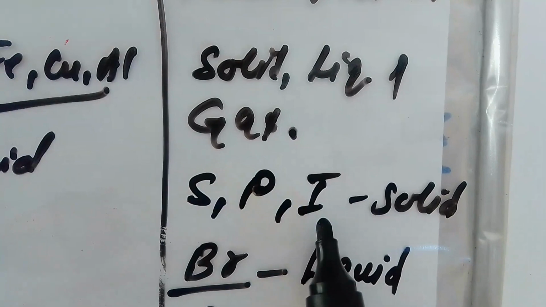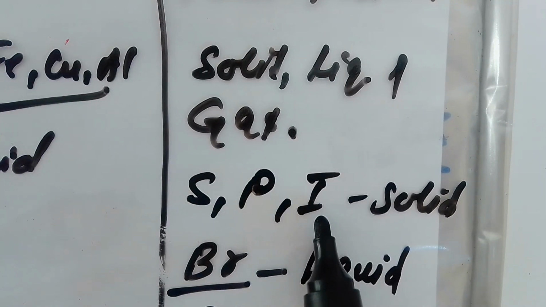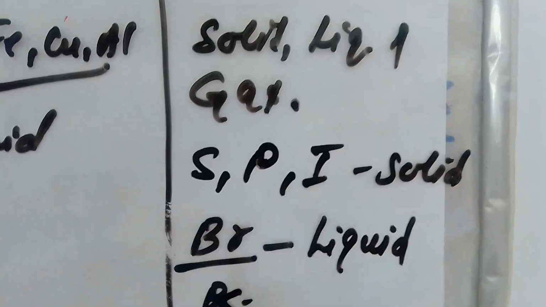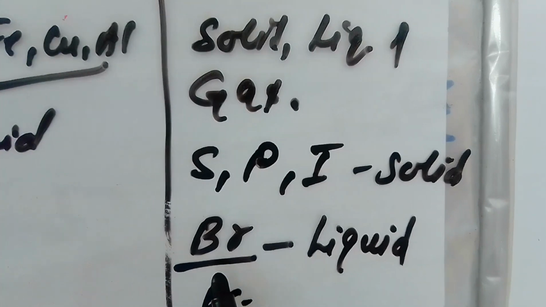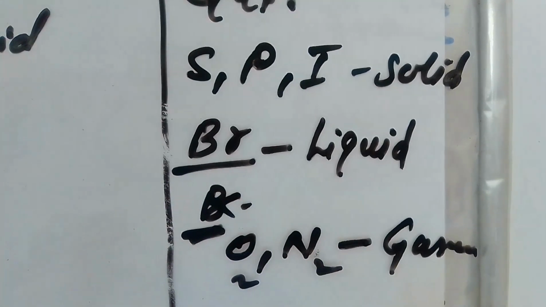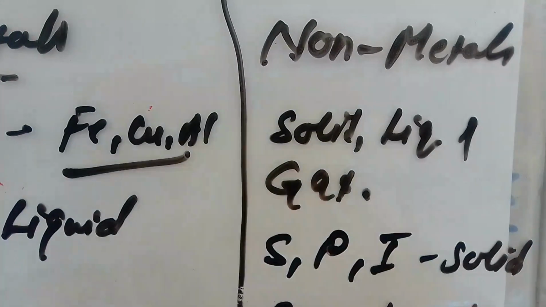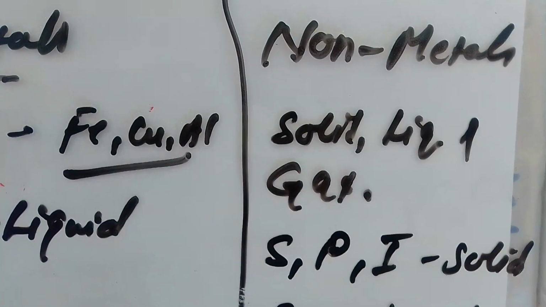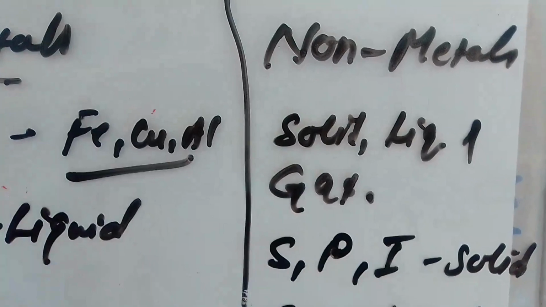Sulfur, phosphorus and iodine are solid non-metals. Bromine is a liquid non-metal, and oxygen and nitrogen are gaseous non-metals. In this way you will compare all the physical properties of metals and non-metals.